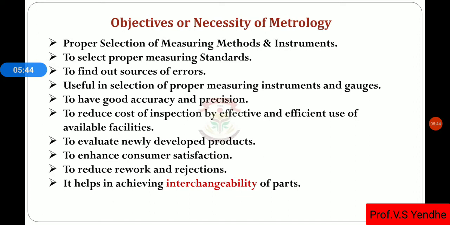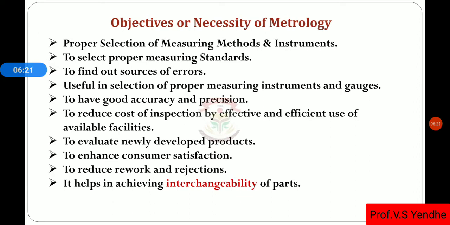Then find out the sources of errors. This is a very important point. Where the error is actually occurring can be found out with the knowledge of engineering metrology. Then it is useful in the selection of proper measuring instruments and gauges. For better accuracy and precision, we must have the knowledge of metrology.